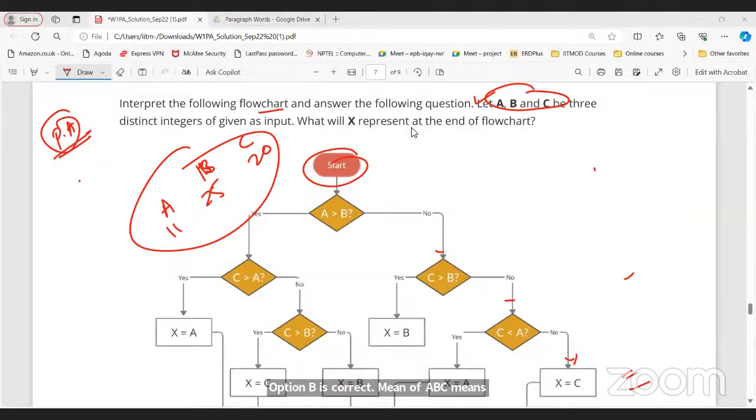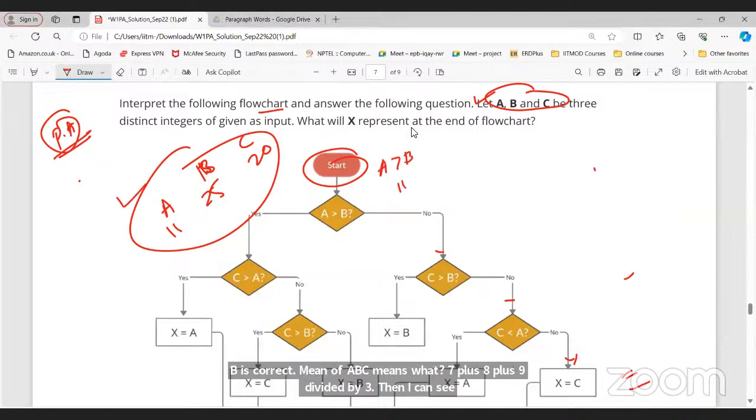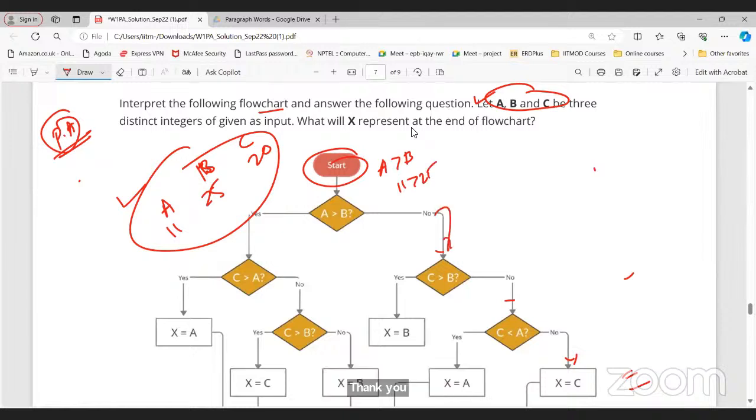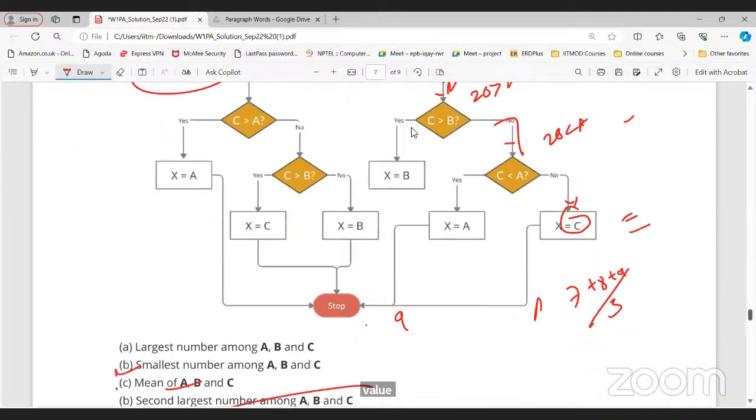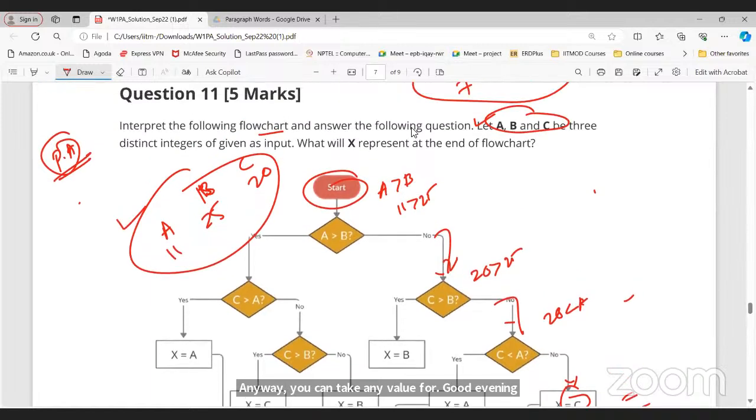Okay. So now let's solve for this one. Is A greater than B? 11 greater than 25? No. Is C 20 greater than B? No. Is C less than A? No again. So again the value of X is C. So again we get the second largest number only. Even if you change the values, you will still get the second largest element.